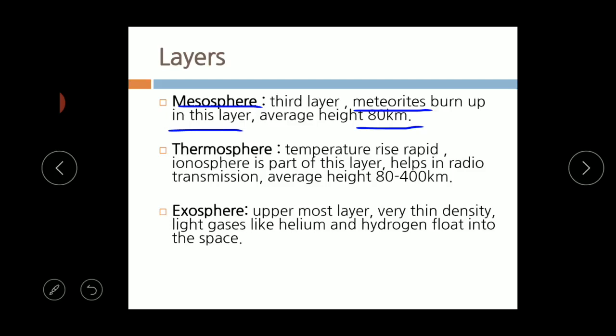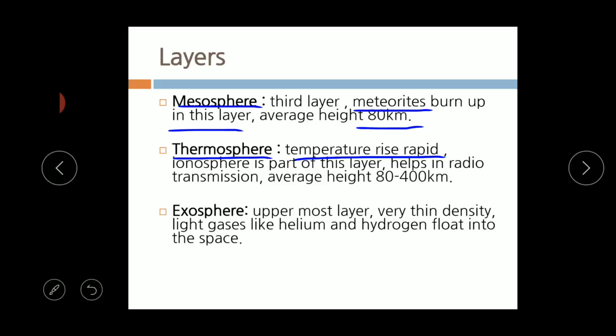And the fourth layer is the thermosphere. In the name itself they have mentioned thermo. Thermo means temperature. Temperature rises rapidly in this layer. As we move up based on the height, the temperature rises.